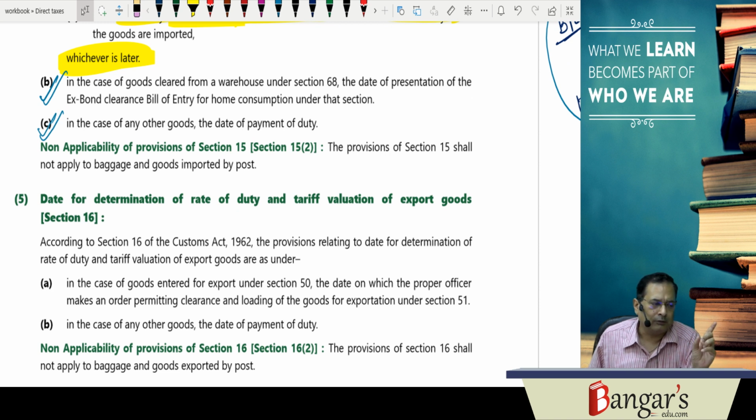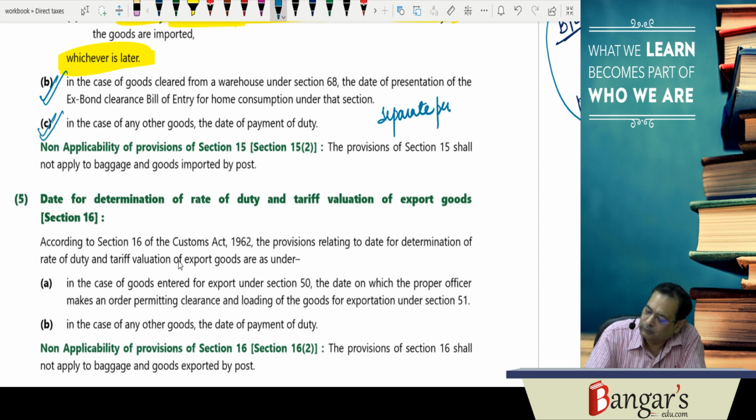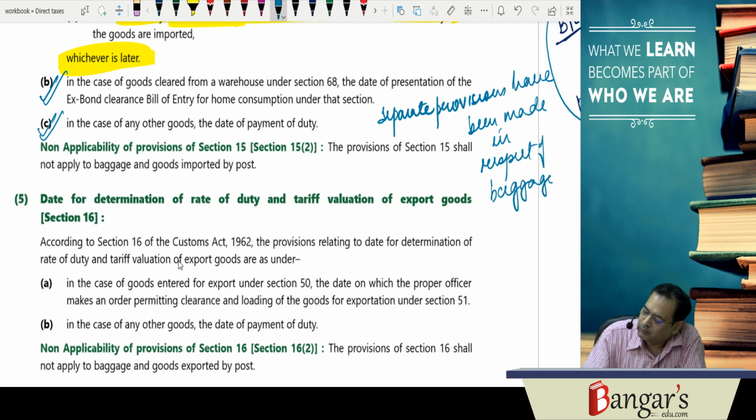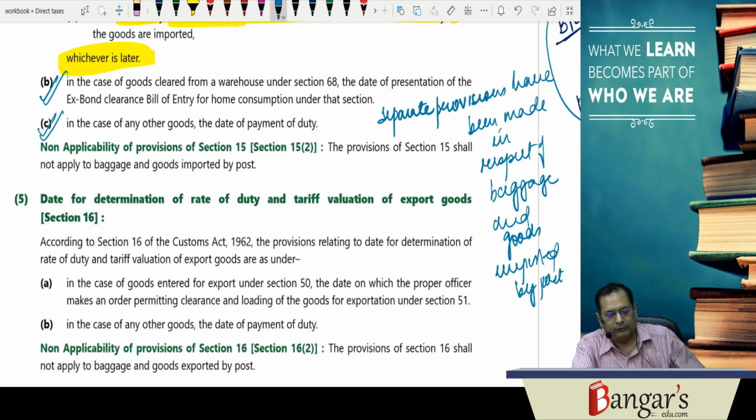Then the provisions of section 15 will not be applicable in case of baggage and goods imported by post, because separate provisions have been made in respect of baggage and goods imported by post. When we present the baggage declaration, then on that date the rate of duty and tariff valuation apply.